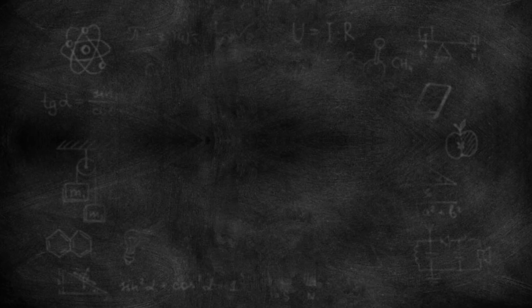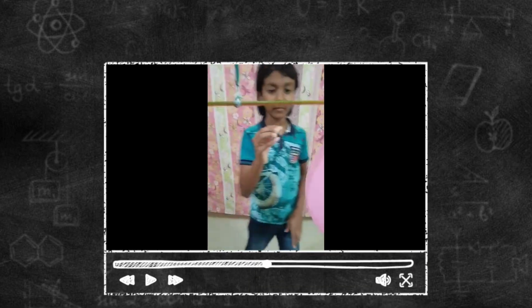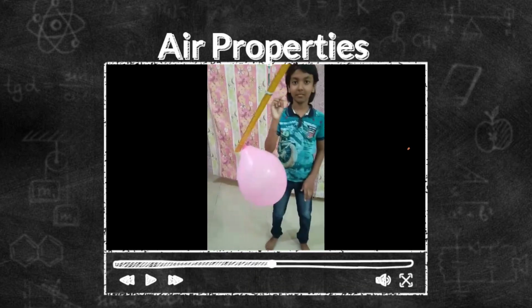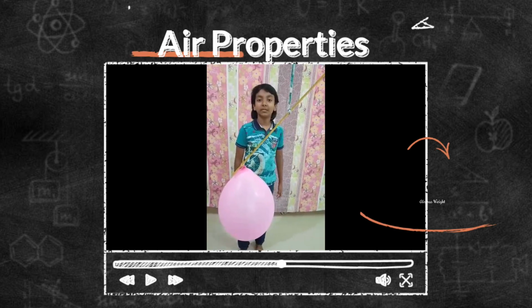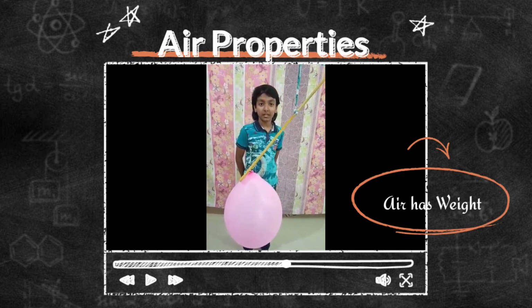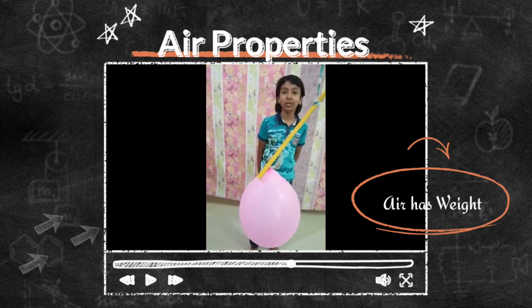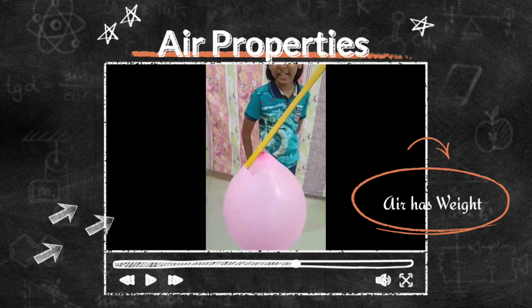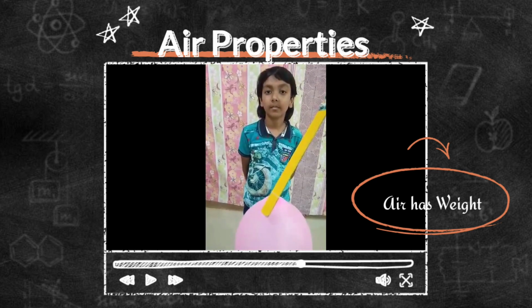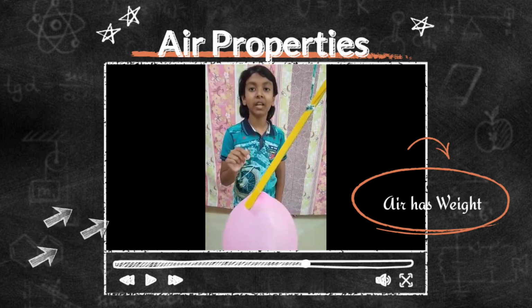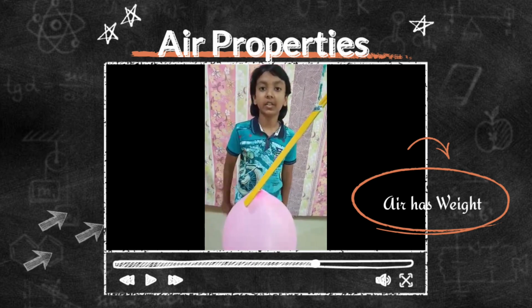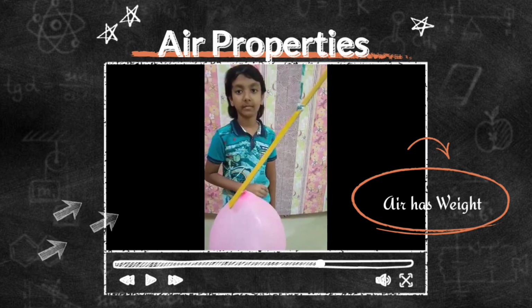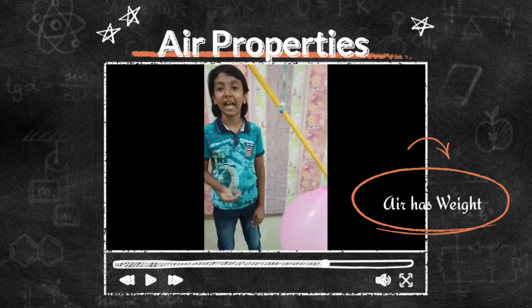Here now burst one of the balloons with a needle. We can observe the scale tilts towards the balloon that is still intact because the intact balloon has air inside it, which makes it heavier. So the scale tilts. It shows that air has weight.